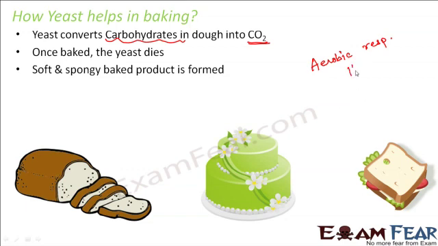As a result of this aerobic respiration, carbon dioxide and water are formed. Oxygen is used up, and carbon dioxide and water are formed. Due to the formation of this carbon dioxide, the rising or expansion of the dough happens.